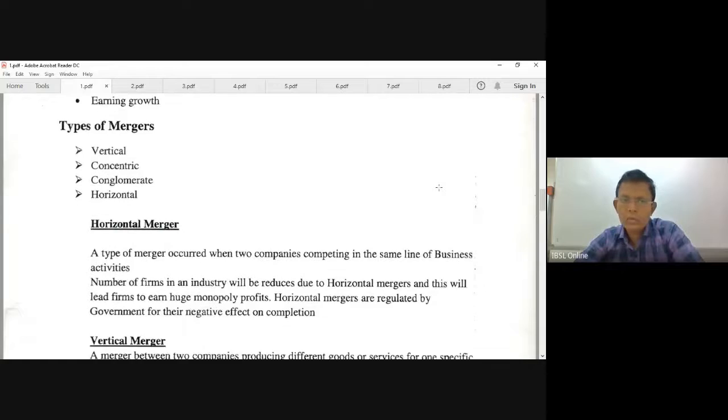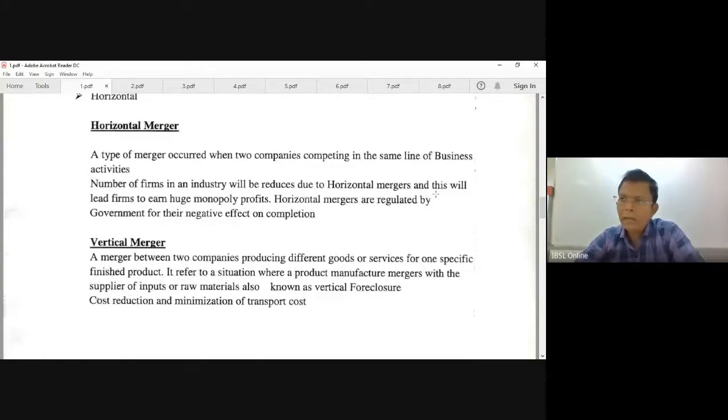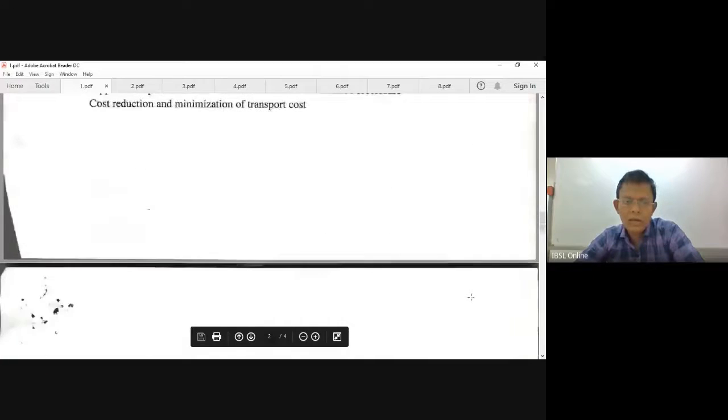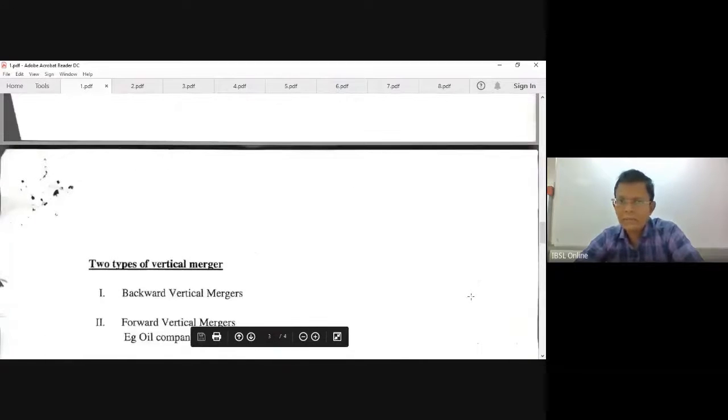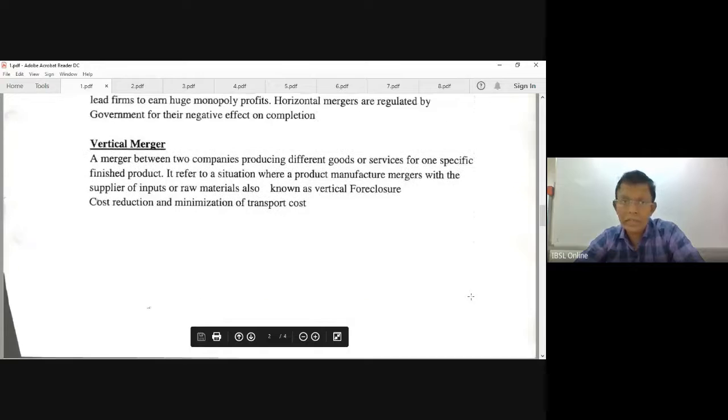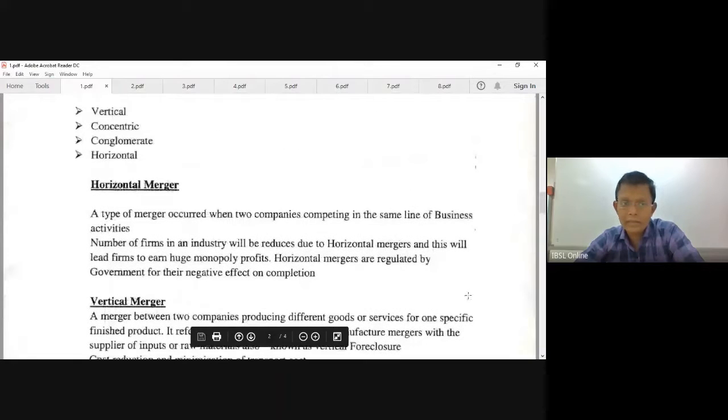But conglomerate is also a type of merger. Now horizontal merger we have discussed, same line of business. Right? Same line of business. And the vertical means supplier to end user. We have given some examples as well. And conglomerate is, for example, John Keells. We take John Keells as a conglomerate. So different lines of business get together. Different hotel sector, then transportation, then supermarket. So different lines, like a conglomerate.